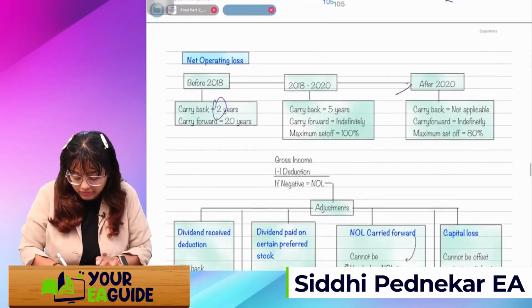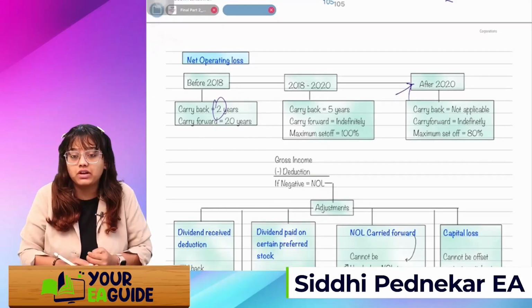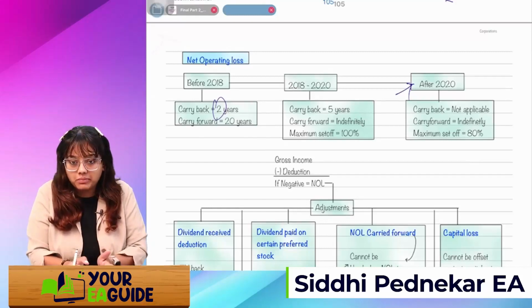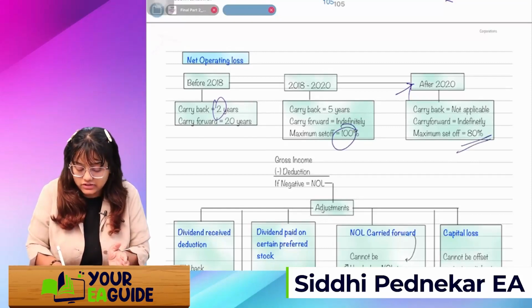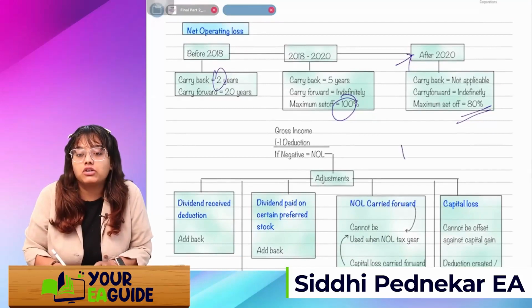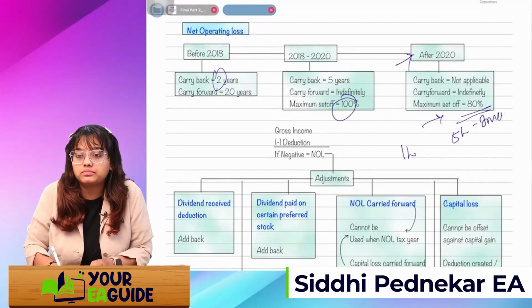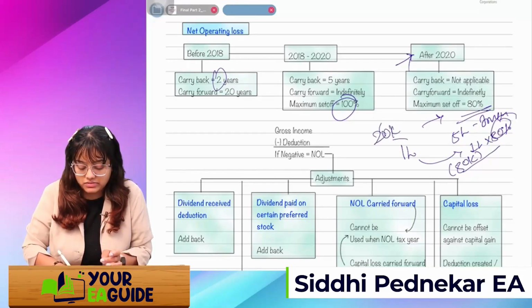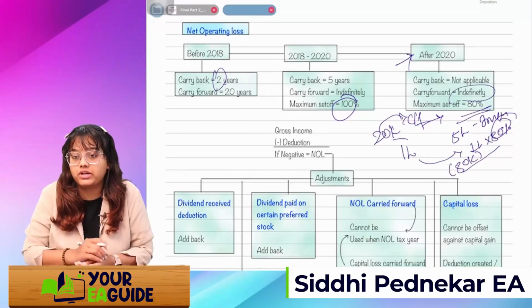Now, after 2020, the rules changed. We cannot carry back the losses. We can just carry them forward for an indefinite period, and instead of 100% we can set off only 80%. For example, if I have carried forward a loss of say 1 lakh, and in the next year I have 5 lakh of income, I can set off this loss, yes, but only up to 80% of it, means only 80,000 I can set off. Whatever is the remaining 20k will again be carried forward, because carry forward is indefinite.